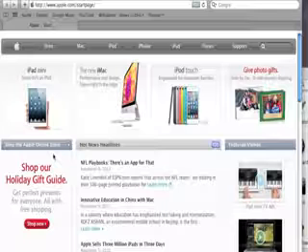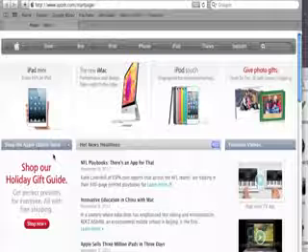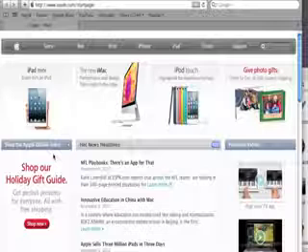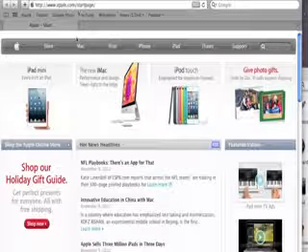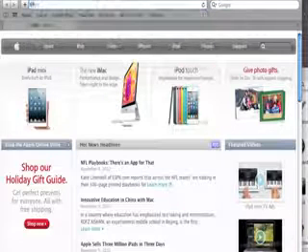Today I'm going to show you how to install the Magento shopping cart onto your GoDaddy web hosting account. So let's start by going to magentocommerce.com. We're basically going to be installing the Community Edition, which is free. So Product Editions, Community Edition.